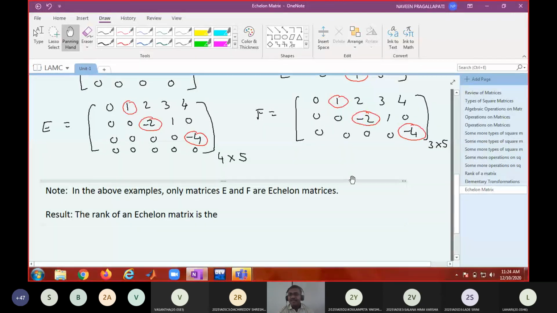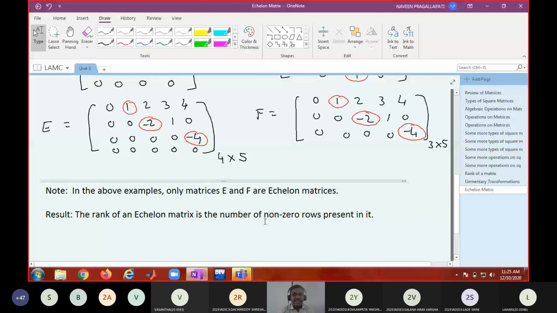So that is the advantage of echelon matrices. Just by looking at the number of non-zero rows, you can identify the rank of the matrix. So the rank of an echelon matrix is the number of non-zero rows present in it.